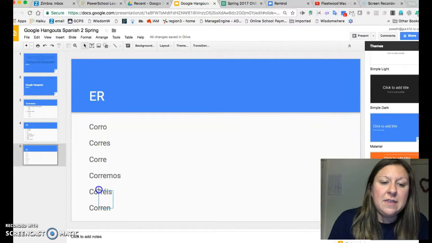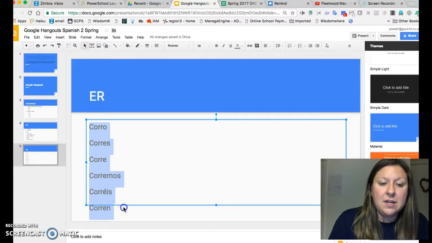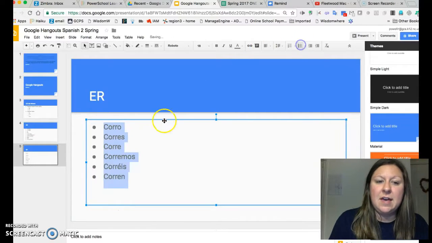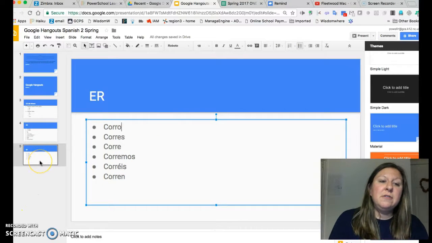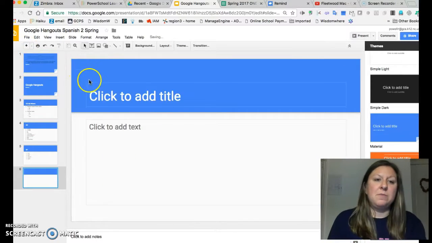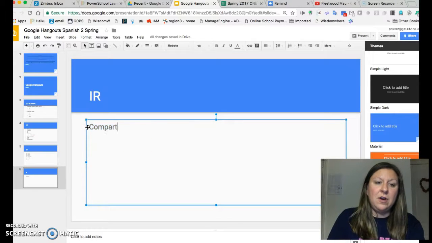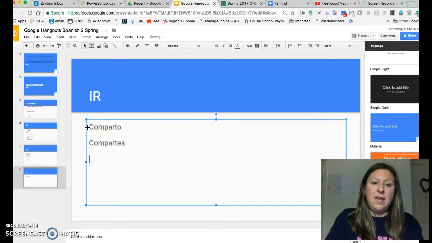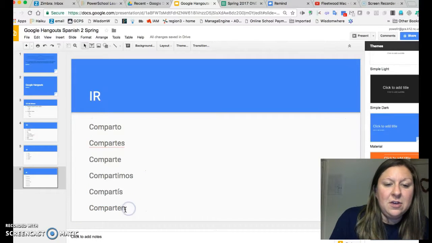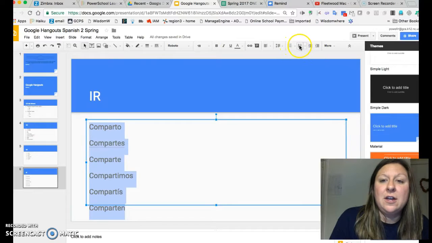So now you can see that our AR endings have turned to E's because they are an ER verb. That's going to remain the same for IR verbs, except one little change will happen. If we use the verb compartir, I'm going to say comparto, okay, for our yo form, compartes for our tú form, comparte, compartimos, compartís, and then our last one will be comparten, okay, for our verb compartir, to share.